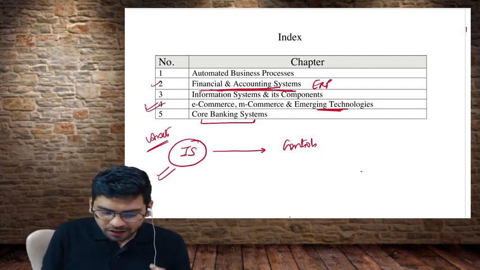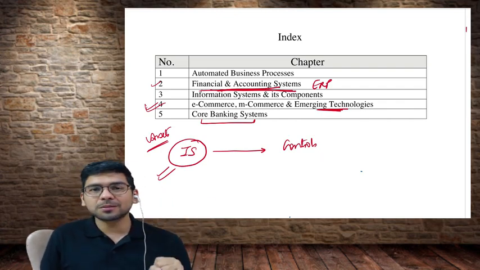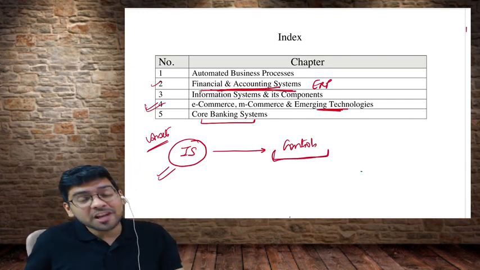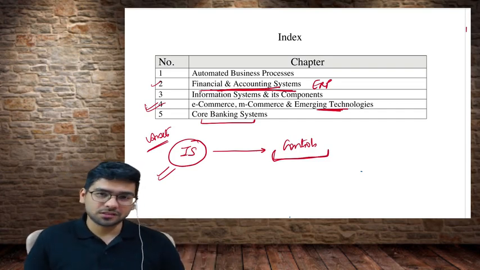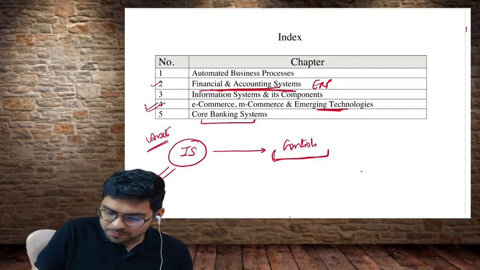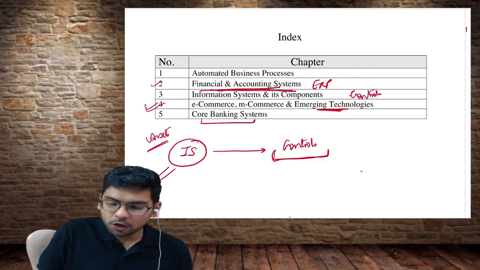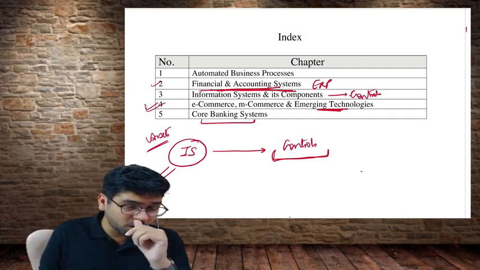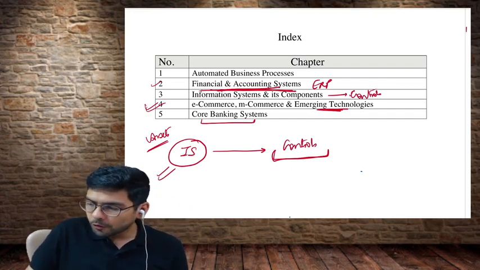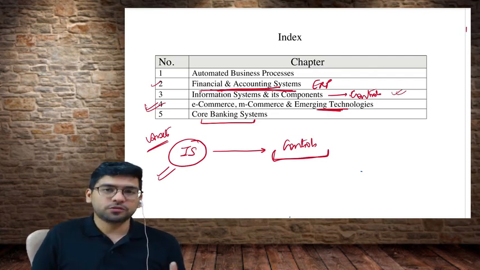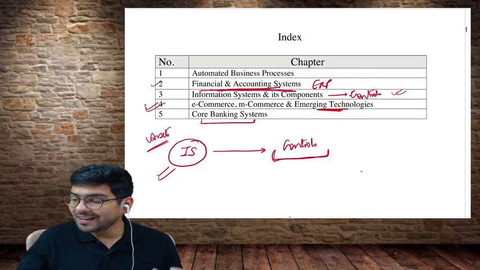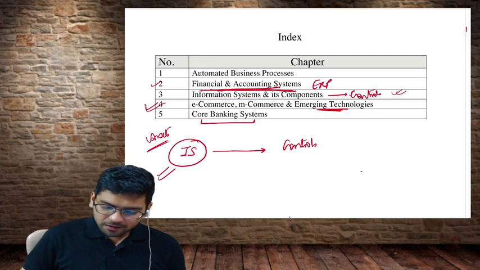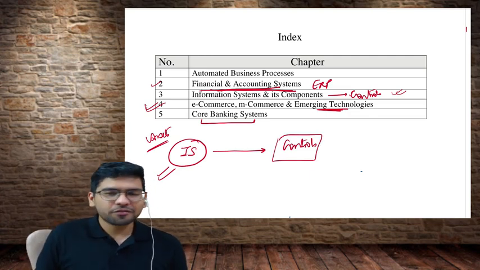So in this subject we are going to understand about information systems. Then we are going to understand about the necessary controls which the management should be implementing to protect their information systems. That is why in chapter number 3 we are going to learn a lot about the controls. This chapter in the institute's book is named Information System and its Components, but along with the components, we are going to understand a lot about the various controls which the management is going to implement in their information systems.